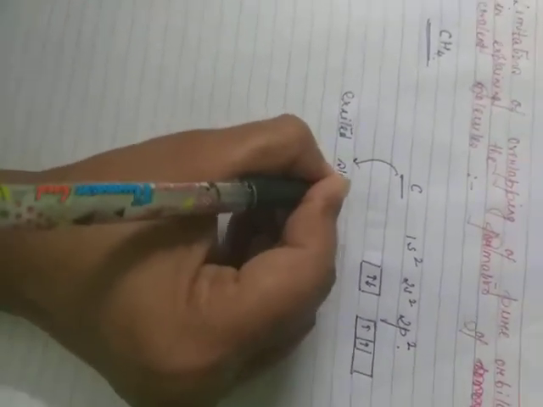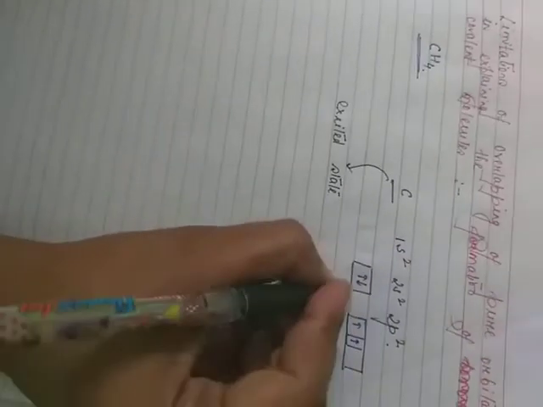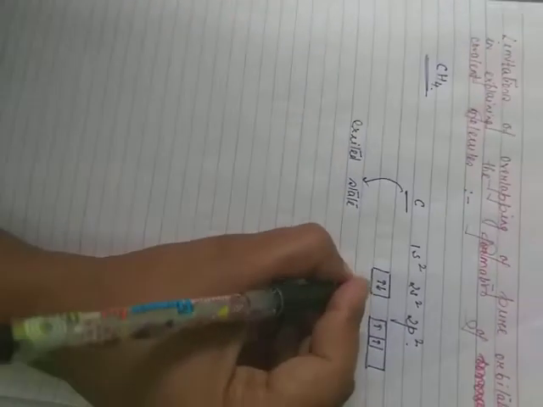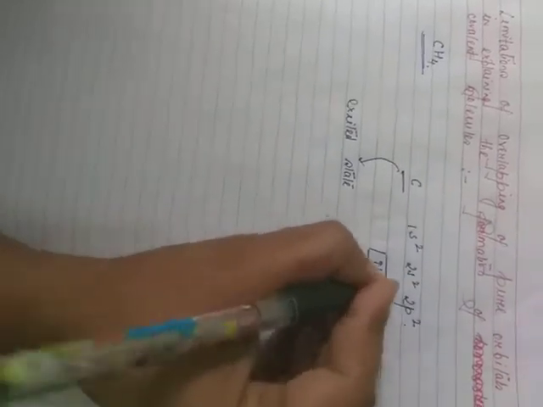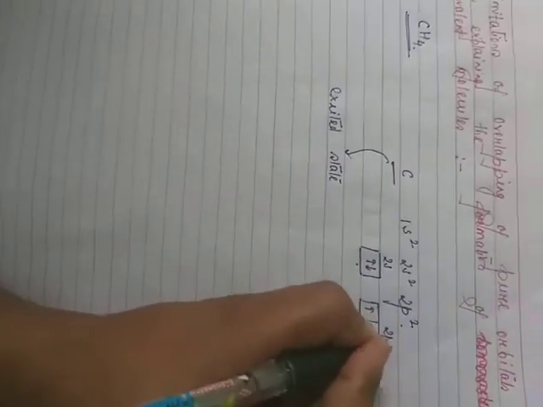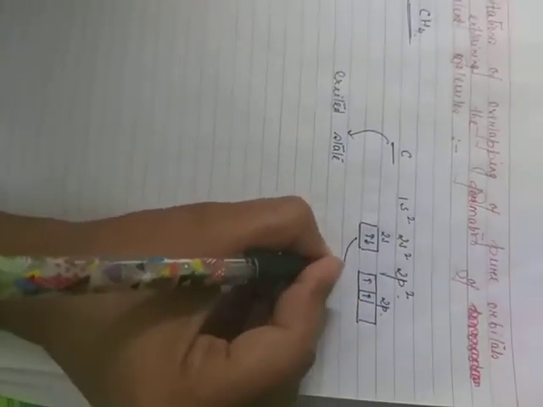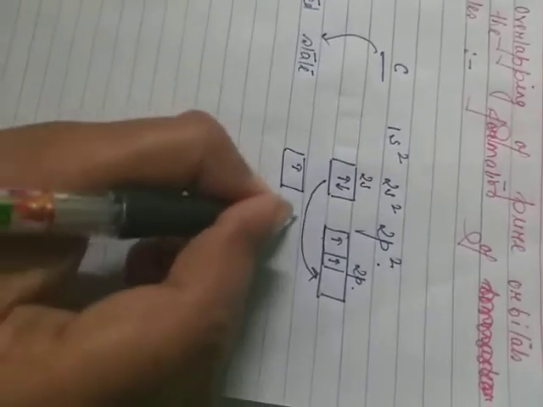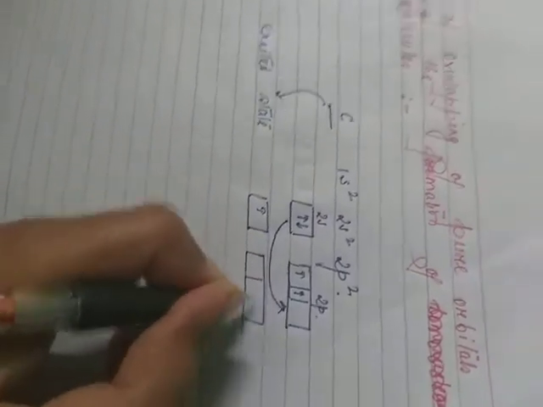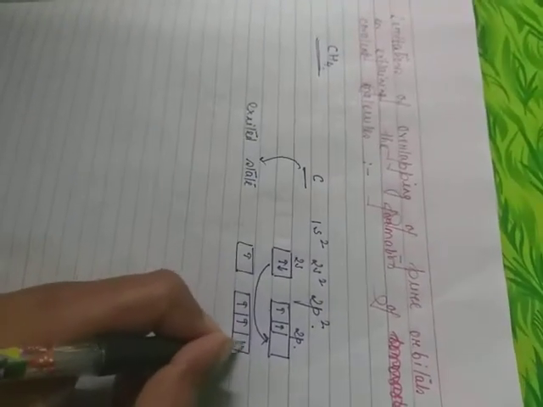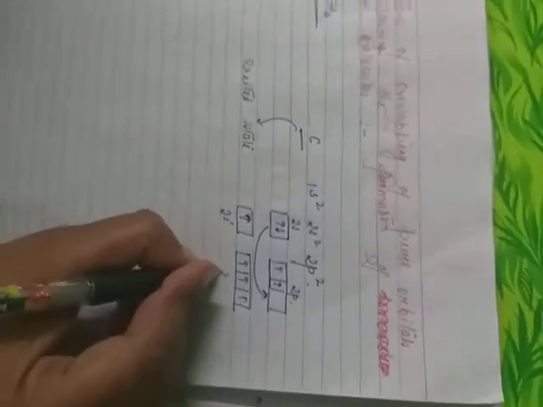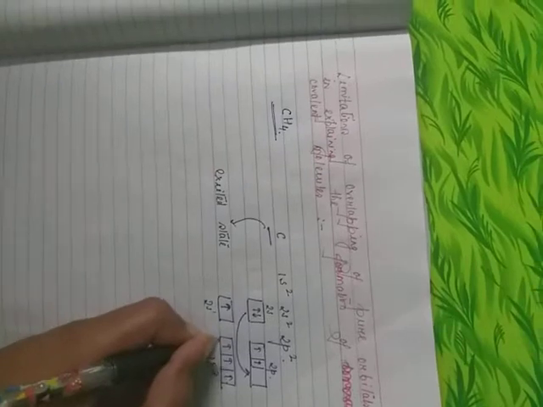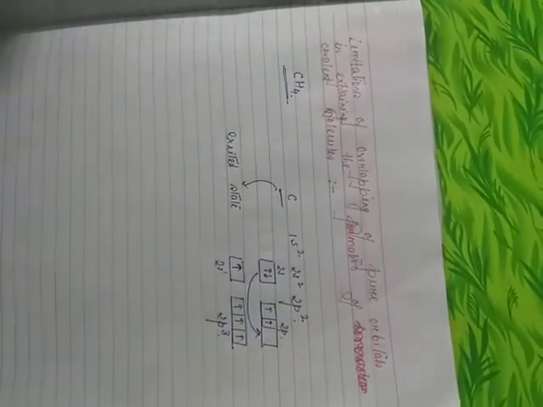When it is slightly energized, one of the 2s electrons migrates to the vacant 2p orbital, and thereby it has the valence shell configuration 2s1, 2p3. This could explain the tetravalency of carbon.